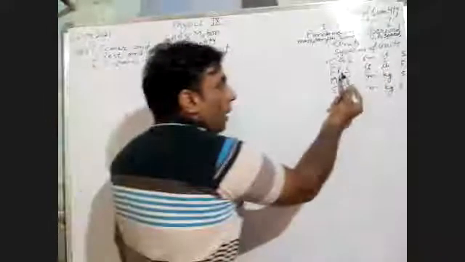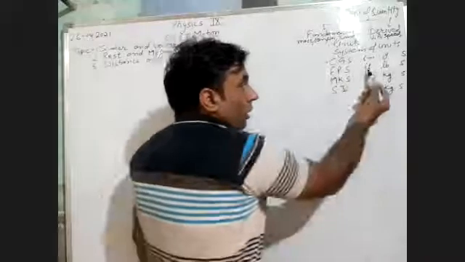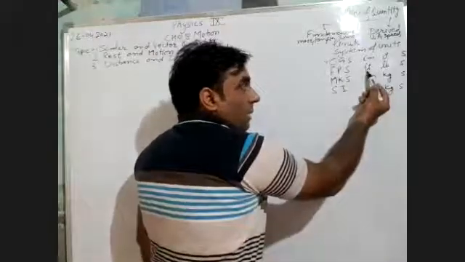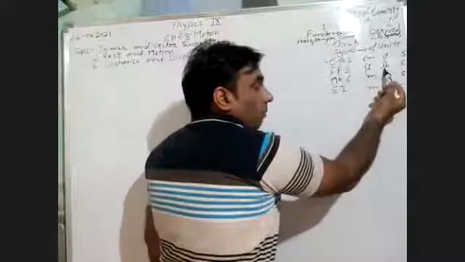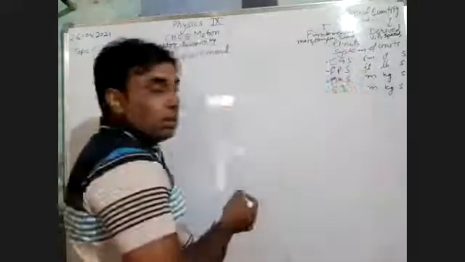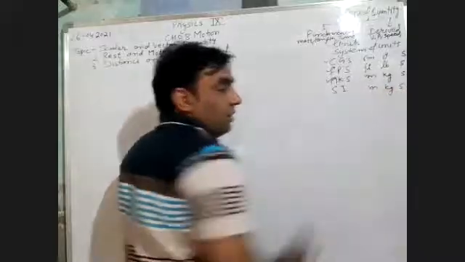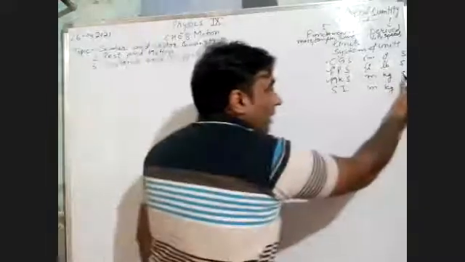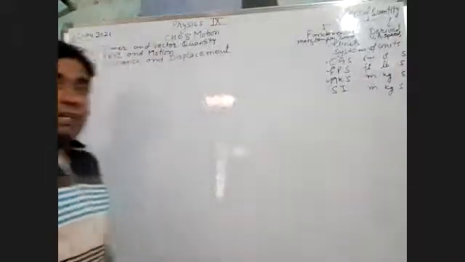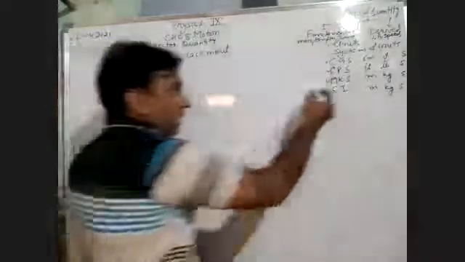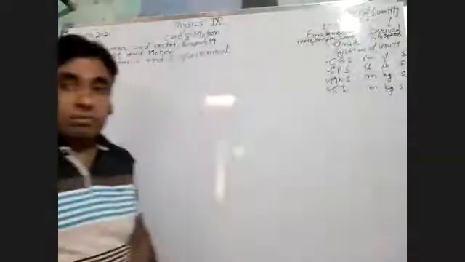Then foot, pound, second. Length is measured in foot, mass is measured in pound, and time is measured in second. Then the MKS system, in which length is measured in meter, mass is measured in kilogram, and time is measured in again second. Then we have SI, the international system.